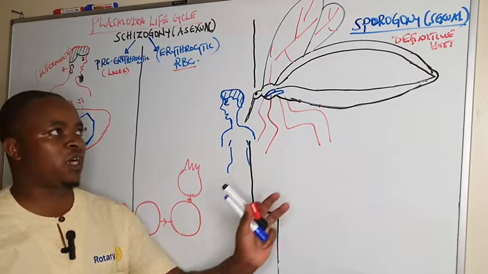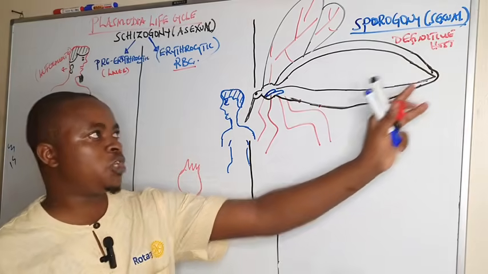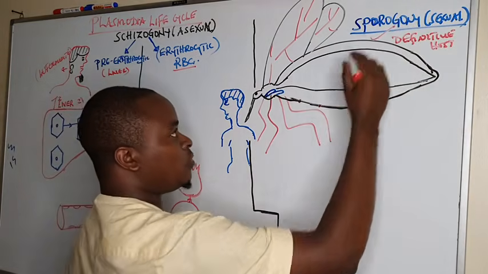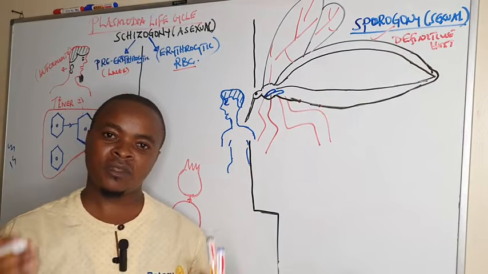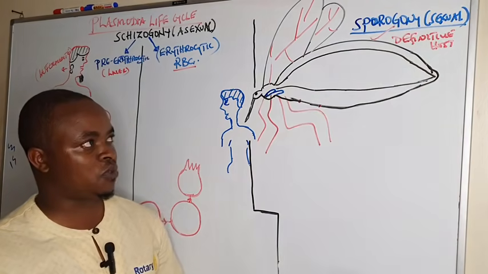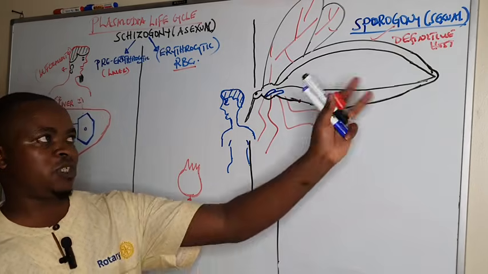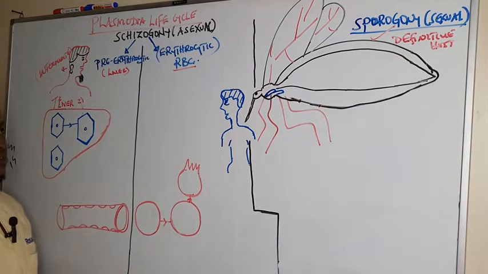Finally, we shall look at the sexual stage, which we call sporogony, which occurs in the definitive host, that is the female Anopheles mosquito, where we shall see formation of the zygote and so forth.